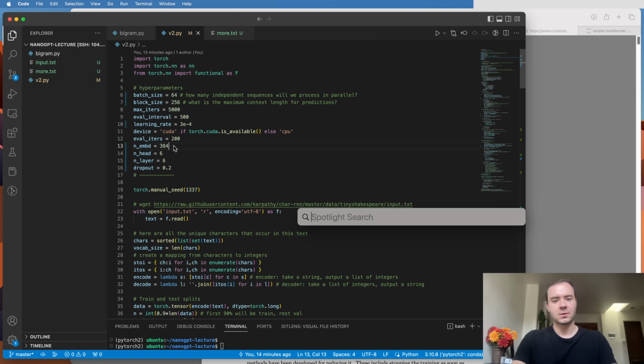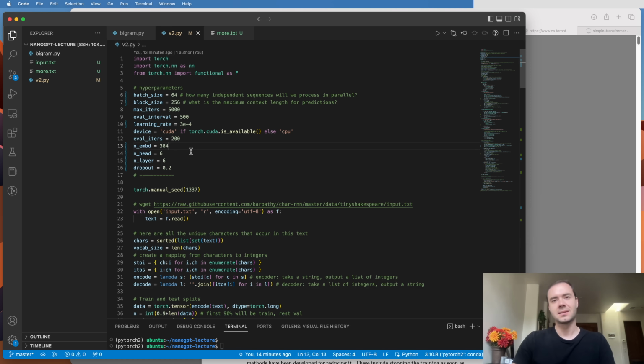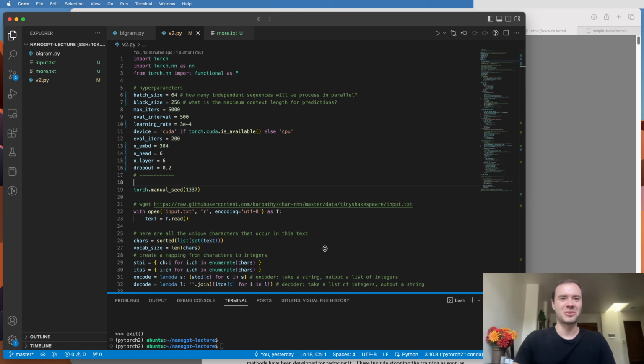So 384 divided by 6 means that every head is 64 dimensional, as is standard. And then there are going to be 6 layers of that. And the dropout will be at 0.2. So every forward-backward pass, 20% of all of these intermediate calculations are disabled and dropped to 0. And then I already trained this and ran it. So drum roll, how well does it perform?